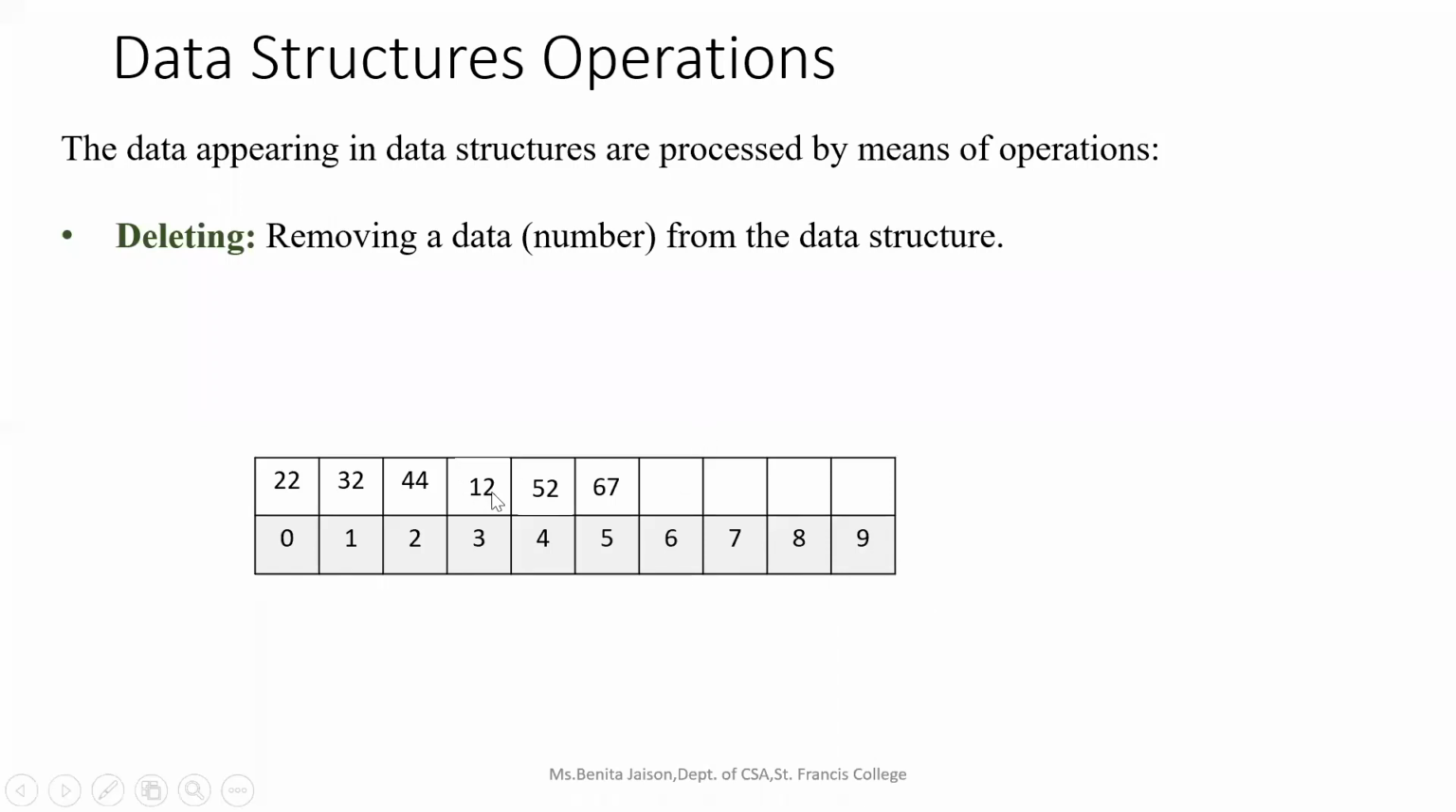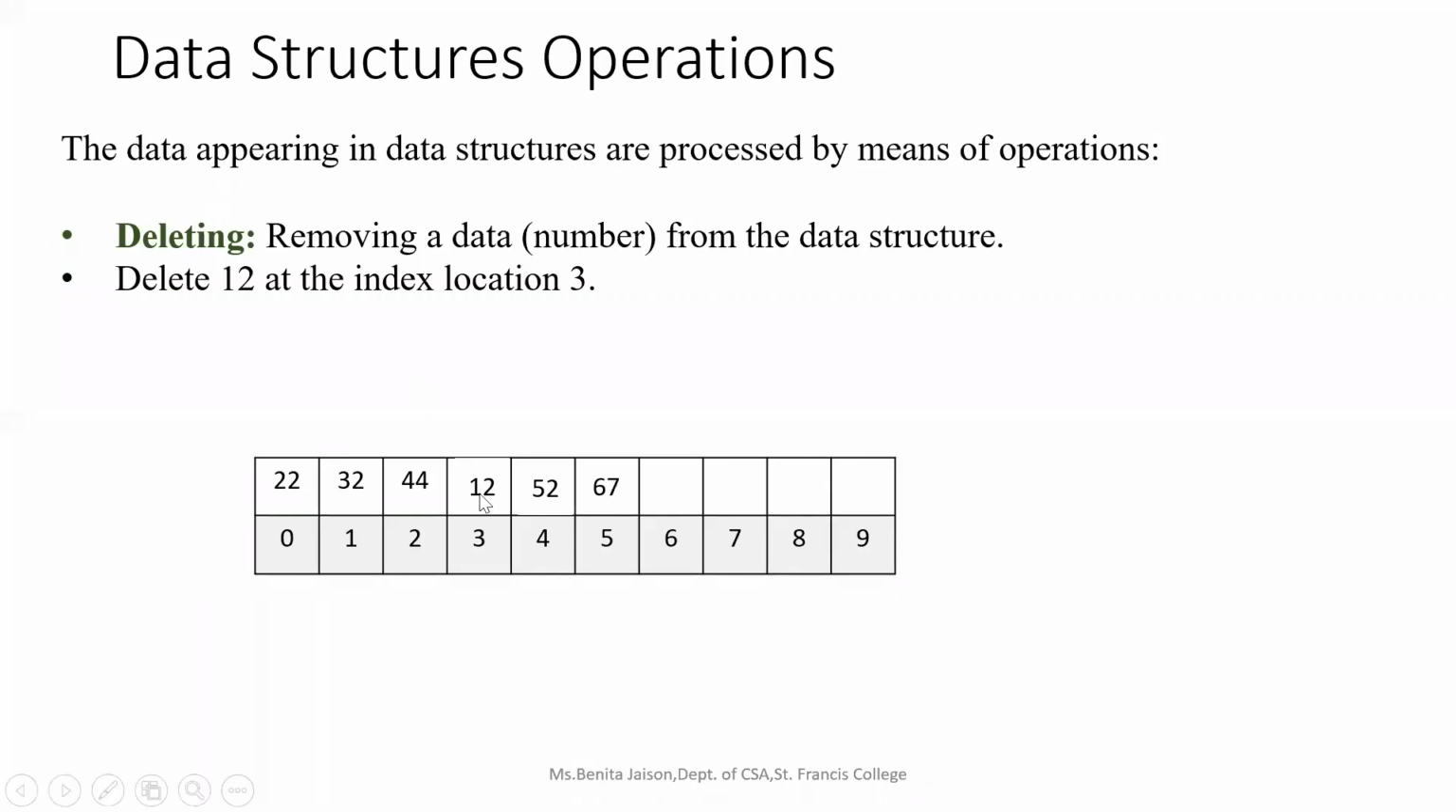Removing a data or a number from the existing data structure. I'm showing the example with only arrays because we studied only arrays. Suppose I want to delete 12. Just now we inserted 12, right? If we want to delete 12 at index location 3, what do I have to do?